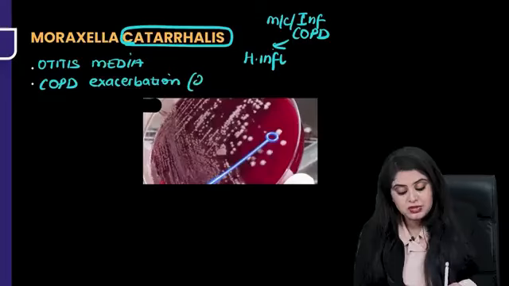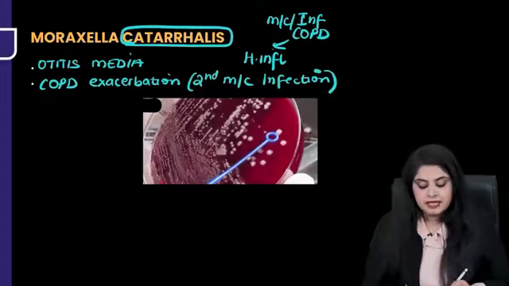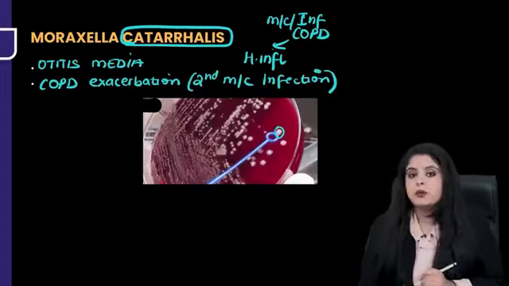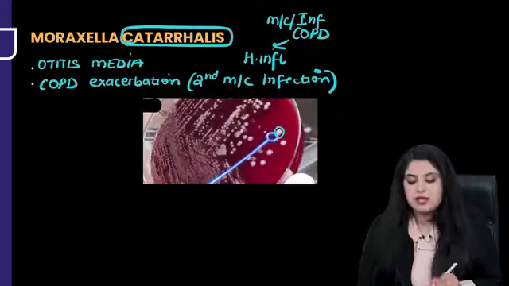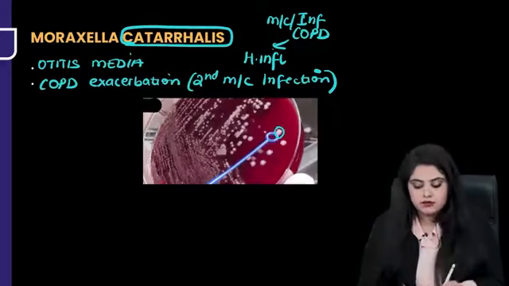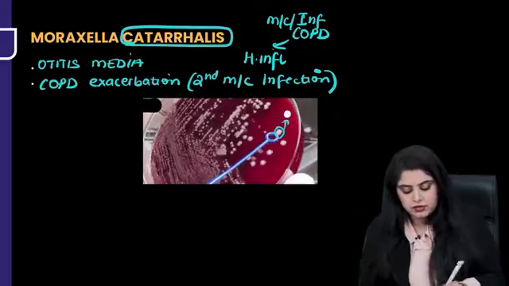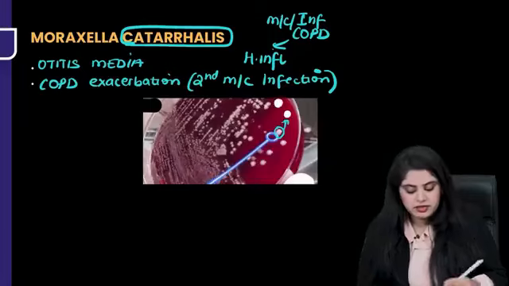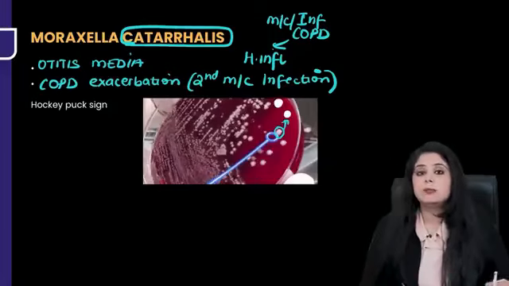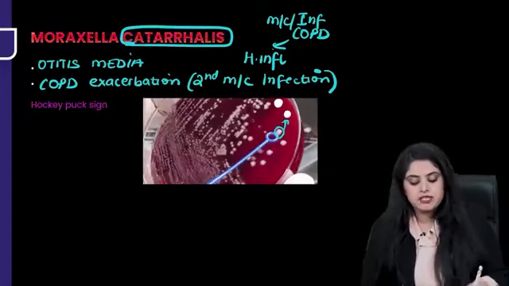But now if I ask you the second most common infection that you have in COPD patients, that is going to be Moraxella. Can you see if there's a colony formed? I'm taking a loop and I can't show it to you because it's a static picture, but if I put pressure, that colony will move forward. Like you are playing hockey. This colony will now come and sit over here. Then you'll push it a little, this colony will come and sit over here. This is known as the hockey puck sign. That could be a fancy question for Moraxella catarrhalis.